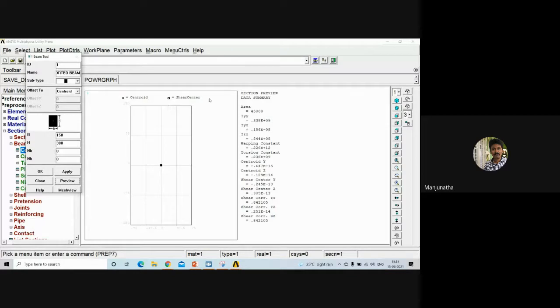So its cross section can be noticed. ANSYS will directly provide its moment of inertia along the YY, ZZ and YZ directions, and its area. It will directly calculate everything, including centroid and other necessary parameters. Once you click on preview, click OK.